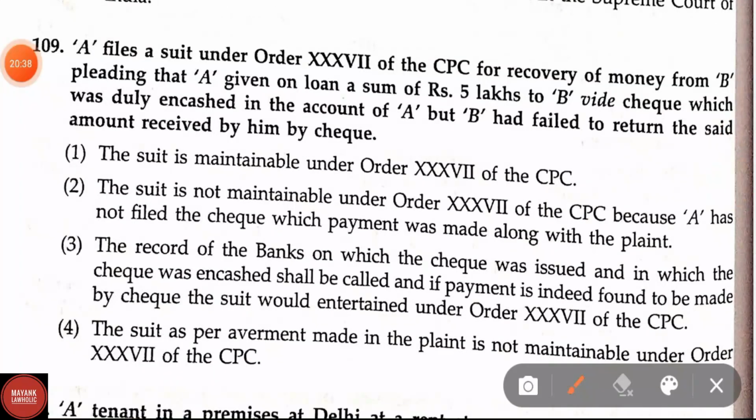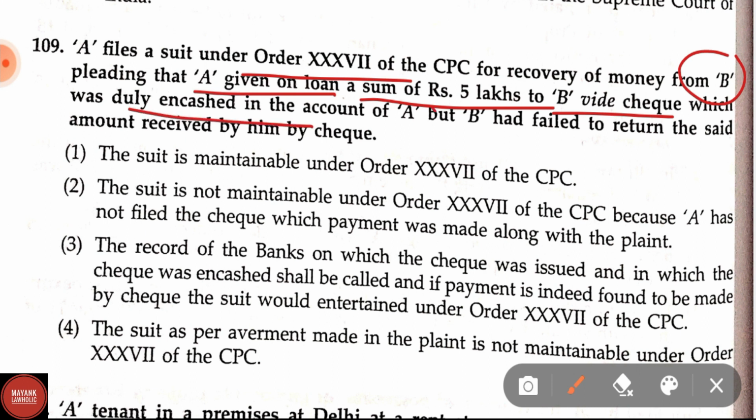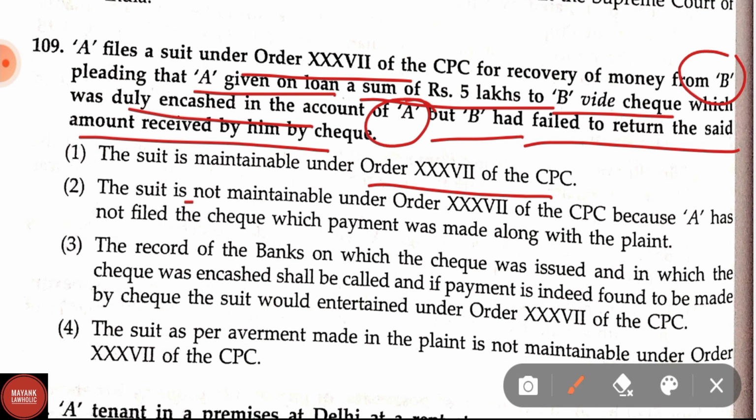Question number 109. A files a suit under Order 37 of CPC for recovery of money from B, pleading that A had given on a loan a sum of rupees 5 lakhs to B via cheque, which was duly encashed in the account of B, but B had failed to return the said amount received by him by cheque. Options are: the suit is maintainable under Order 37 of CPC. Option 2: the suit is not maintainable under Order 37 of CPC because A has not filed the cheque by which payment was made along with the plaint.